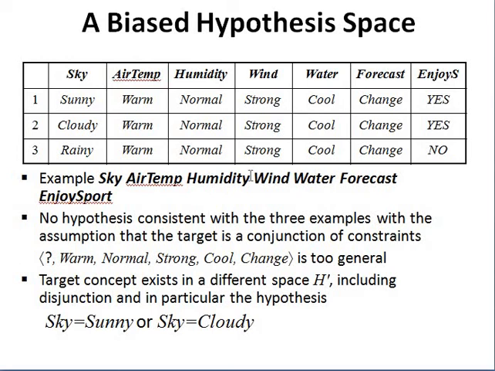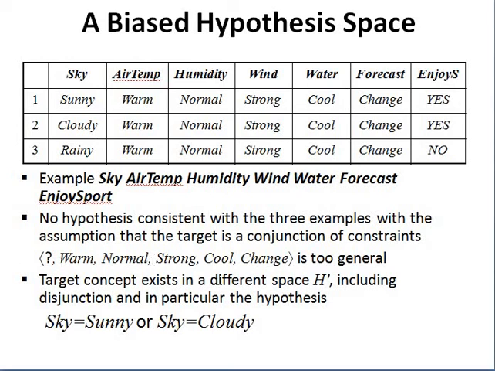After that we consider the third training example, which has target concept no. Comparing with the first attribute, it has rainy. In the hypothesis we got, there is a question mark, which means it accepts this value also. If it accepts this value, the output target concept value would be no. This is the hypothesis we got for the target concept value yes.